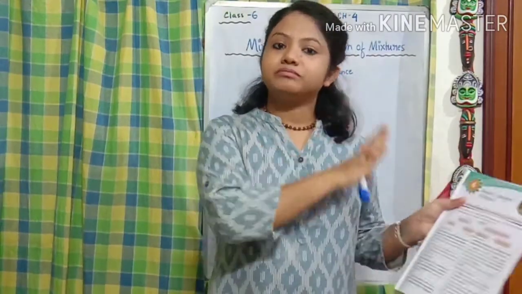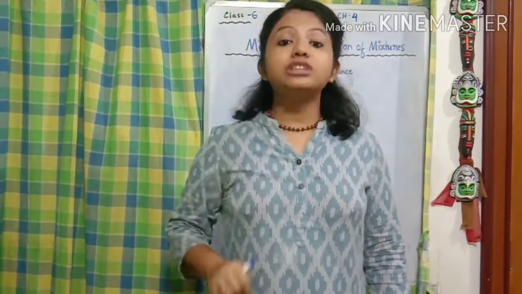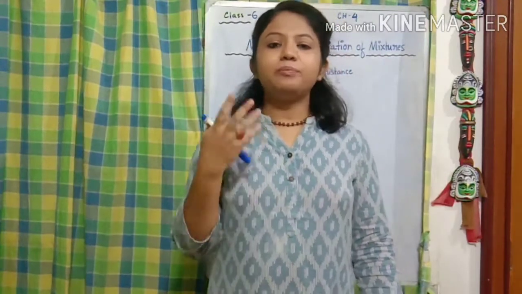Why? Because you remember when we were studying the previous chapter, we were going through pure substances before going into the elements and compounds. While studying the pure substances, we just touched another kind of substance, the impure substances, right? Pure substances and impure substances are exactly contrary to each other. So what are the impure substances?